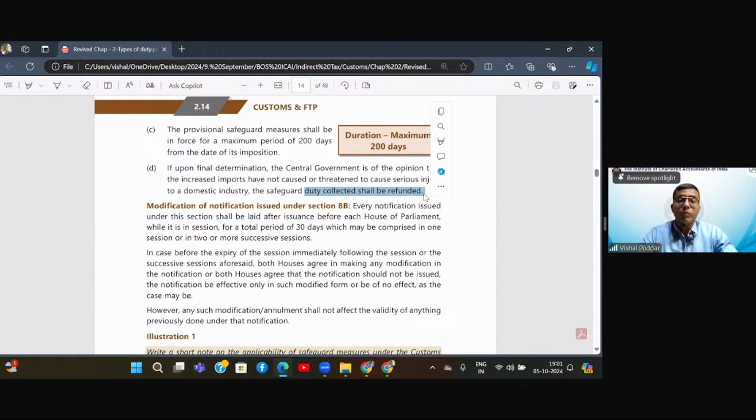Now, Ayush is asking, sir, what is DTA? See, SEZ and all these special units are like foreign entities for us. Why I'm saying they are not foreign entities: they are entities in India. SEZ is very well in India. These are units set up in your and my city, but they have a status like a foreigner. Why? Because they are not required to pay our domestic taxes. That is the benefit that they enjoy.